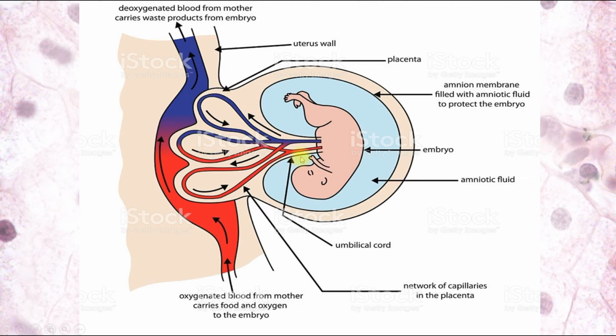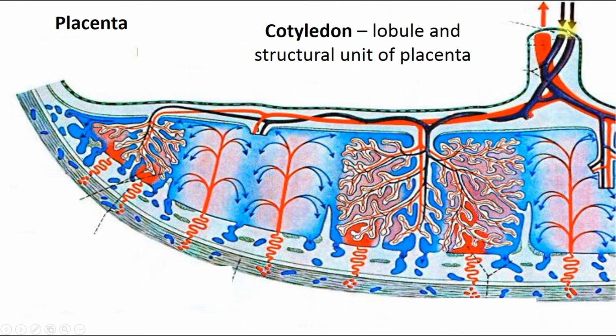So as a result, arterial blood goes back to the embryo, and it provides functioning of the embryo, because the embryo is not breathing inside the uterus, so it receives all the oxygen from mother's blood.